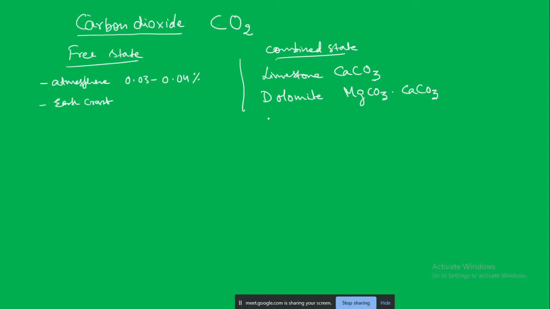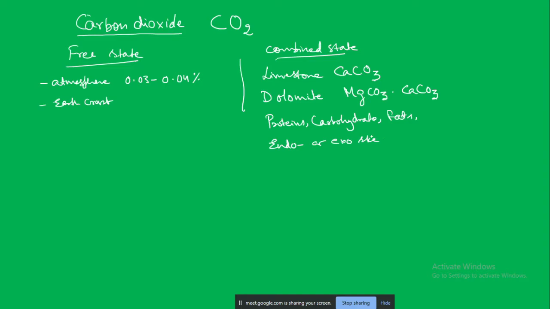Also, it may be in a combined form in proteins, carbohydrates, fats, nucleic acids, vitamins, and so on, all these biomolecules. It may also be present in the endoskeleton or exoskeleton of animals.